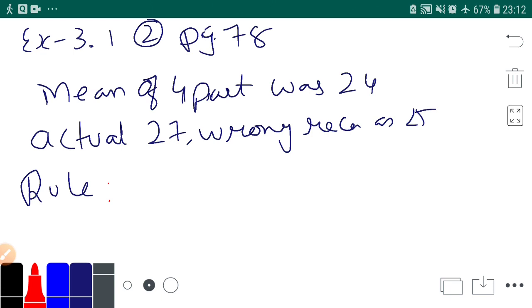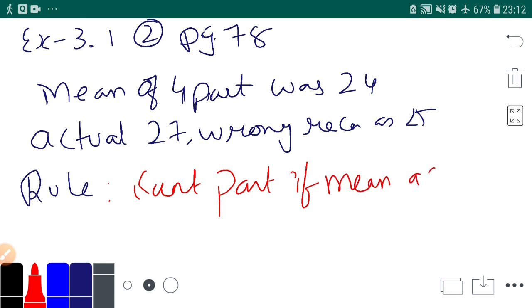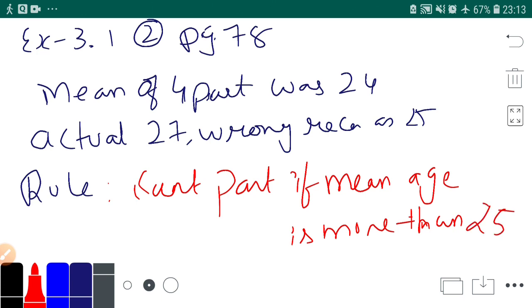Rule is you can't participate if mean age is more than 25. Can they participate in the race even after the correction of age?